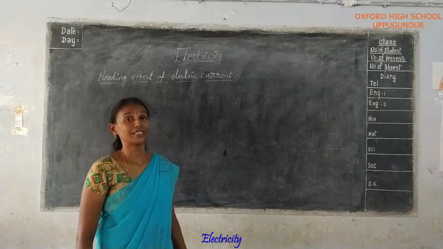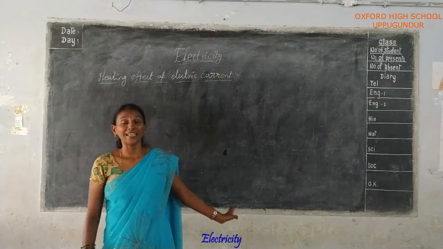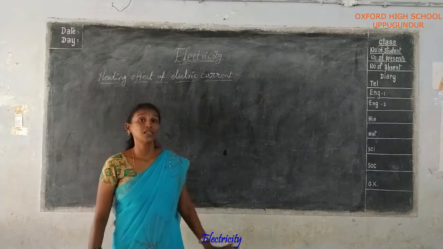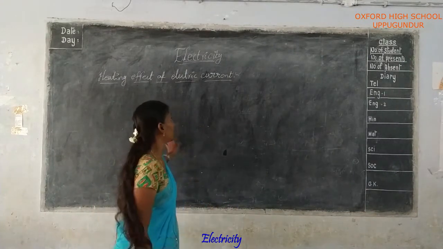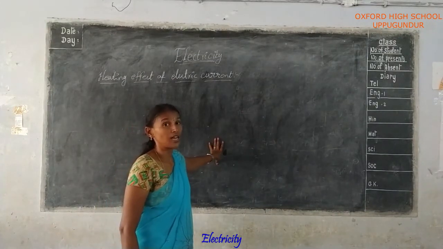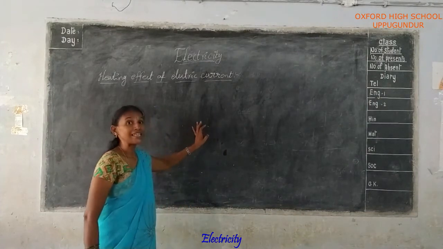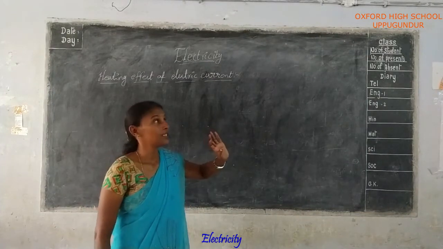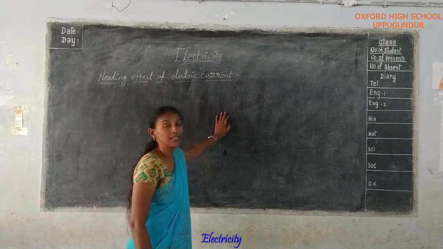Heating effect of electric current means that when an electric current is passing through the circuit, that is, passing through a wire, and the wire is the only connection to any object, that wire is heated up. That is called the heating effect of electric current.